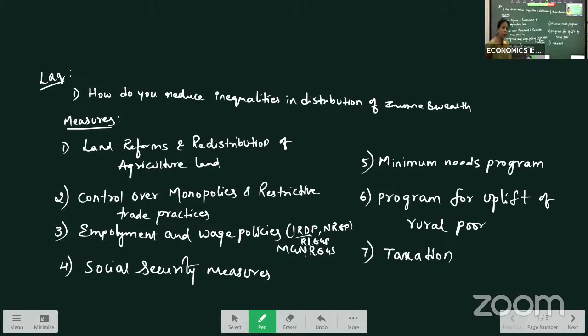Social security measures, workmen compensation, provident fund, provide security to the people in the society.